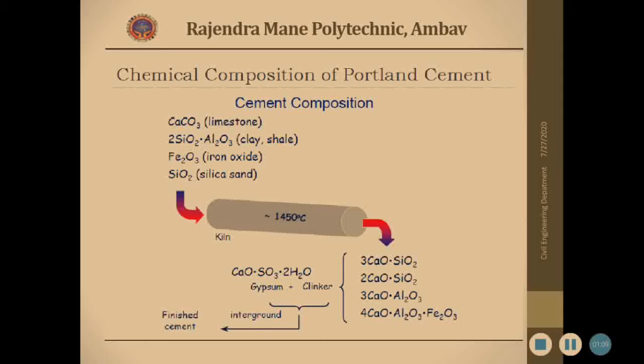During this heating, fusion takes place and the chemical compounds of cement are formed, and we call them clinkers. After fine grinding, we get the finished cement powder.